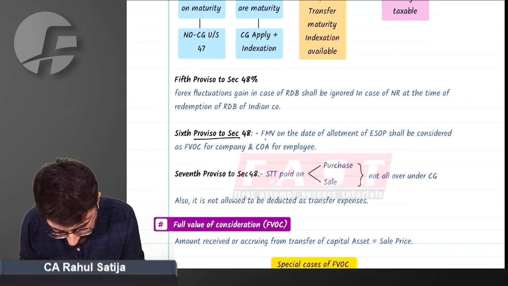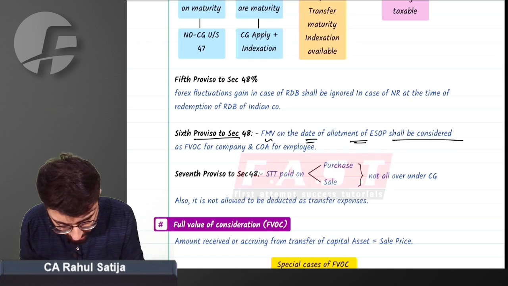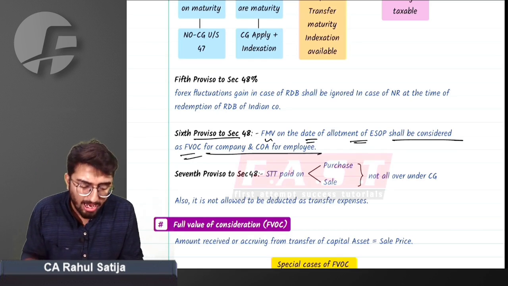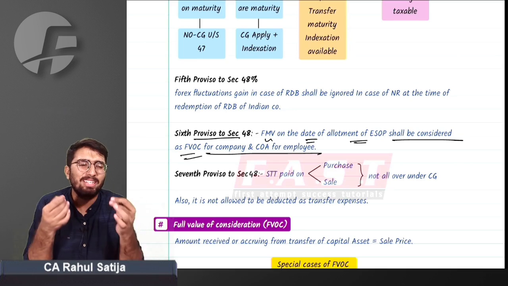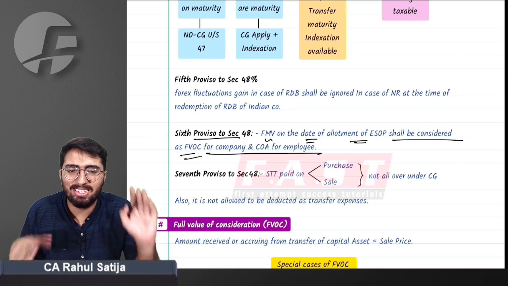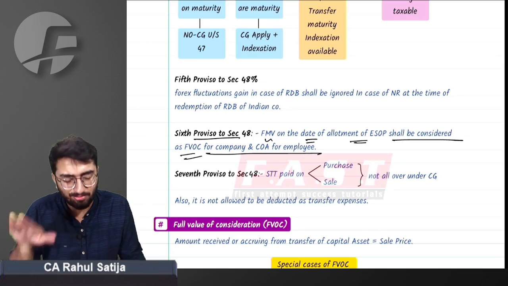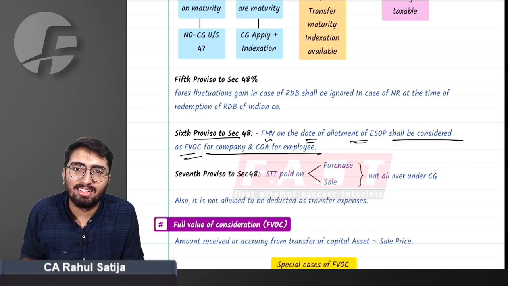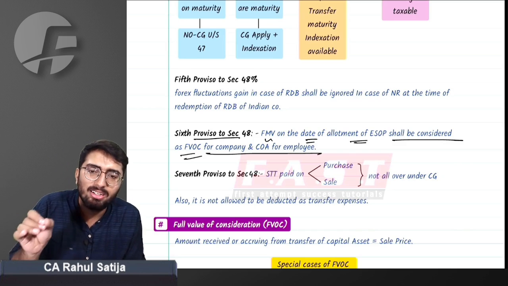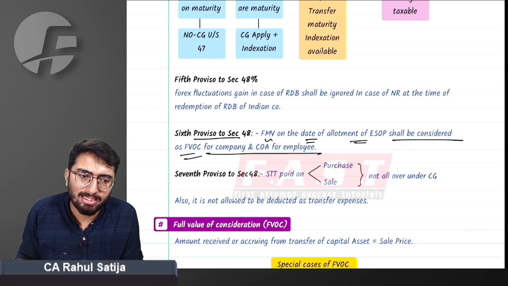Sixth proviso to section 48: FMV on the date of the allotment of the ESOP shall be considered as FVOC for the company and cost of acquisition for the employee. This is a completely different proviso. I don't know why this is given here, but it is given. What it says: if an employee is allotted sweat equity shares, what will be its taxation?